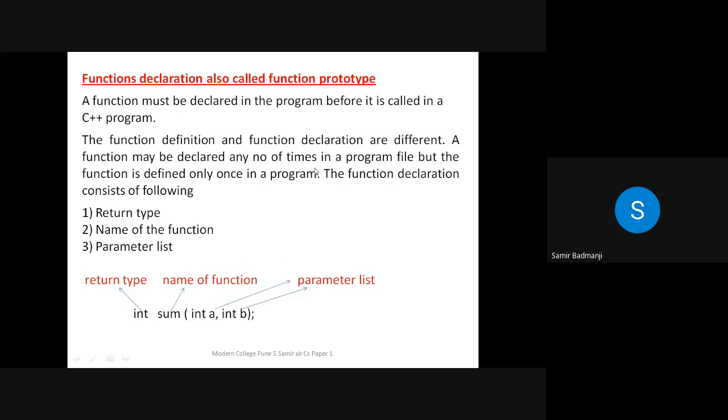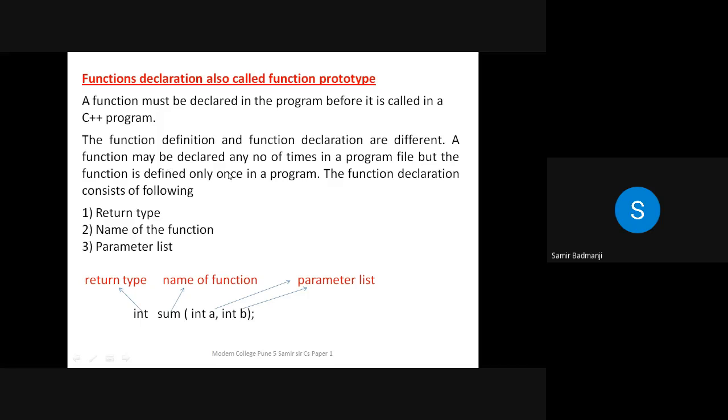Now we'll see function declaration. Another name for function declaration is function prototype. Most of the time you must have seen while writing a C++ program that if you have not included the conio.h header file and you are using the clrscr or getch functions in the program, then you get an error that prototype not found. So prototype means what? It is nothing but the function declaration. A function must be declared in the program before it is called in a C++ program. The function definition and function declaration are different.